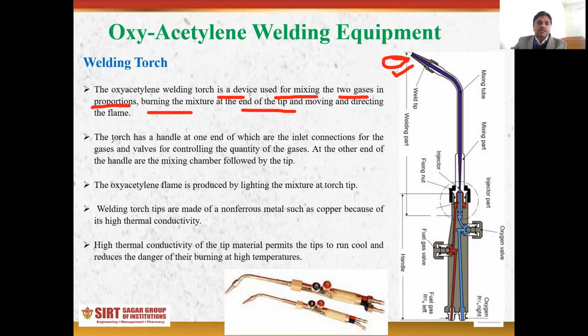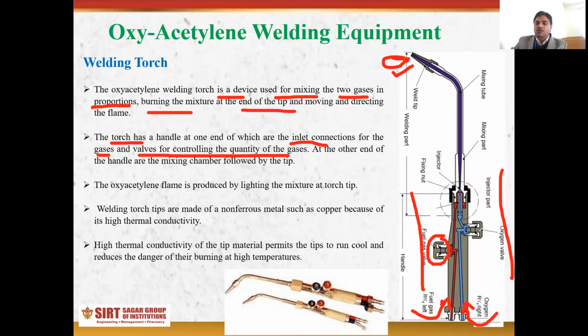The torch has a handle. This one is the handle of the torch, at one end of which are the inlet connections. In this diagram there are inlet connections for the oxygen and the acetylene gas, which are the inlet connections for the gases, and valves for controlling the quantity of the gases. Here are two valves, one for the oxygen and another for the acetylene gas. So there is an arrangement of two different valves in this torch.